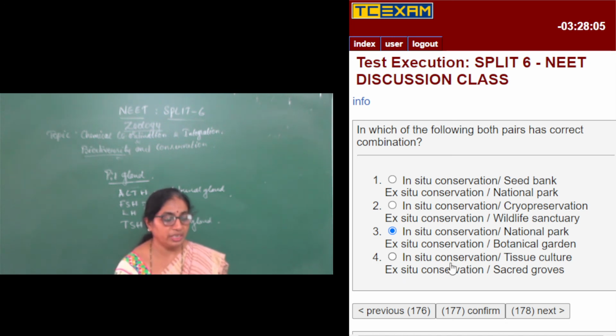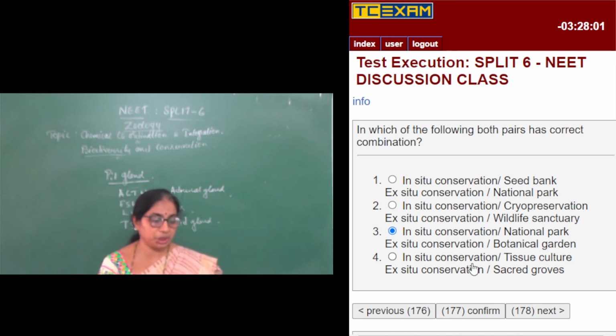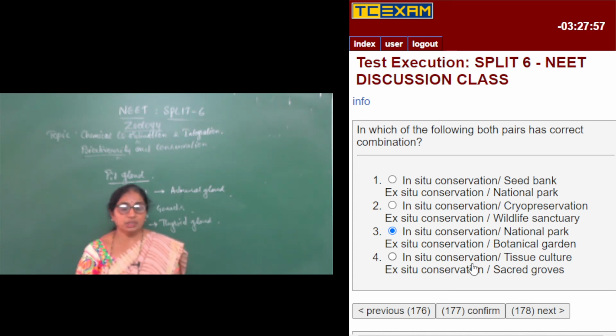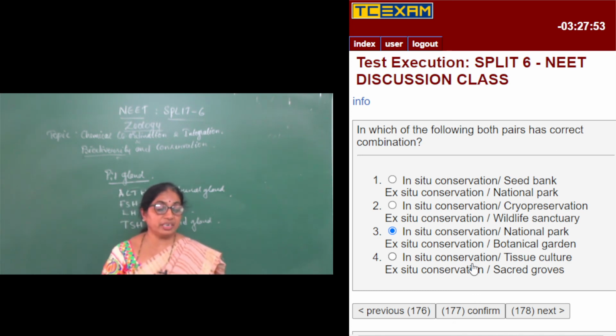In the fourth, tissue culture is an example for ex situ conservation, and sacred groves are an example for in situ conservation. Sacred groves are tracts of forest which are preserved and conserved, maybe because of the fear of a deity, some god or goddess.